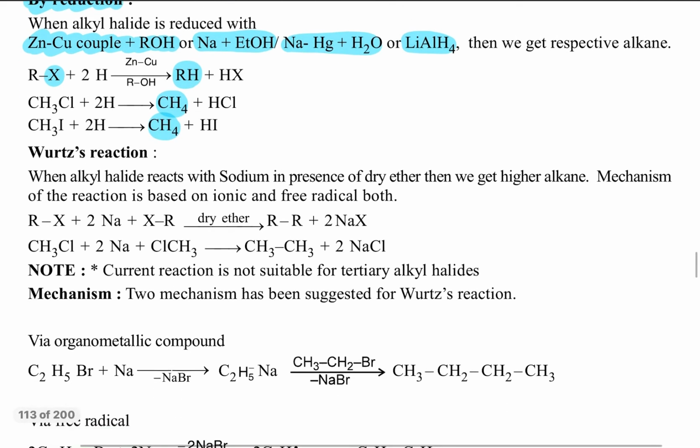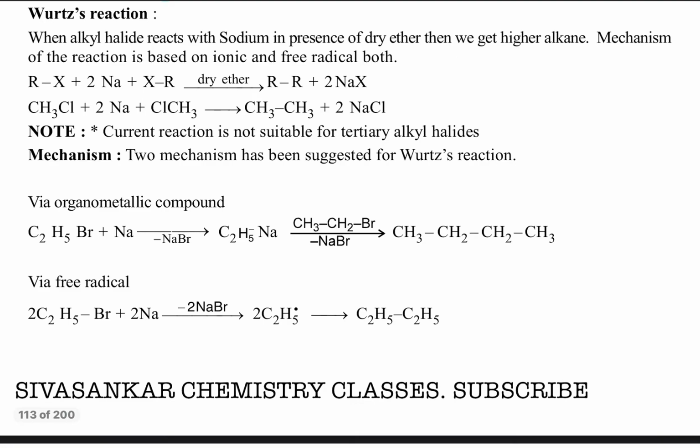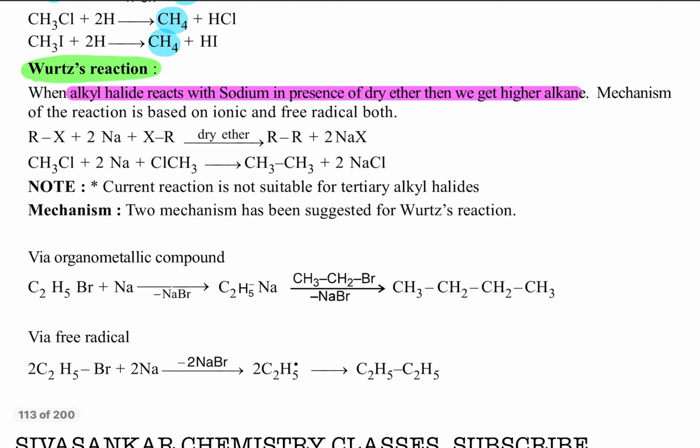Okay, students. Next, the Wurtz reaction. The Wurtz reaction is a very famous reaction, and in many cases we discussed this one. It is also a reaction of alkyl halides. When alkyl halides react with sodium in the presence of dry ether, we get higher alkanes. Very, very important: it is only used to prepare symmetrical alkanes.